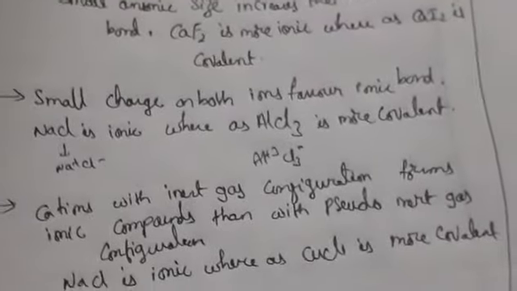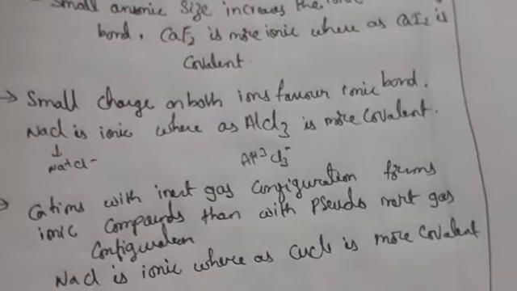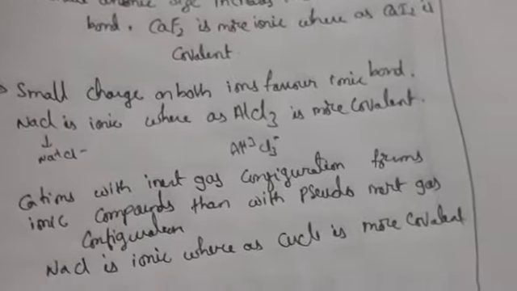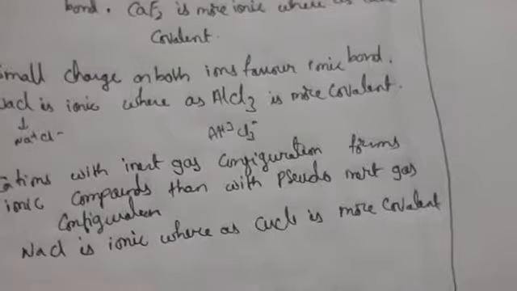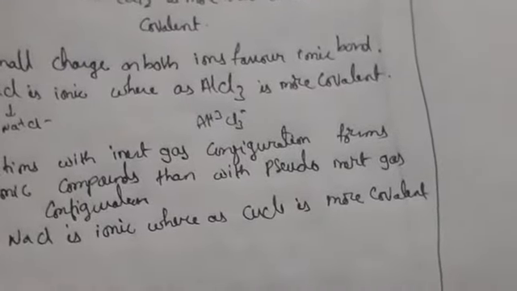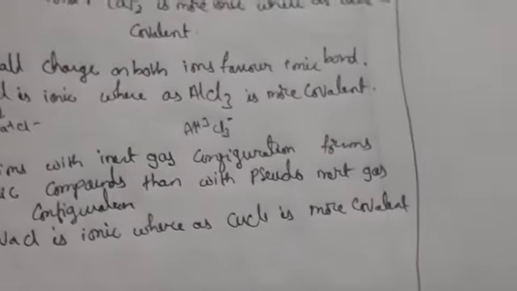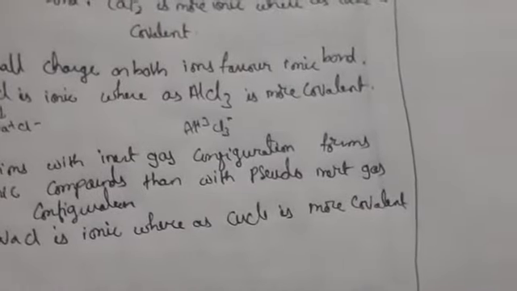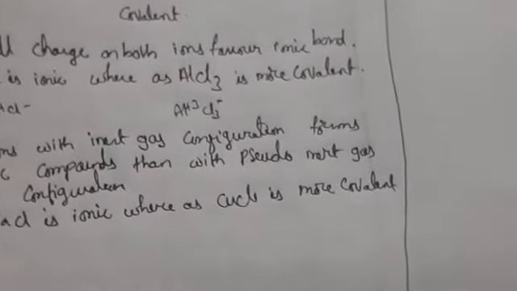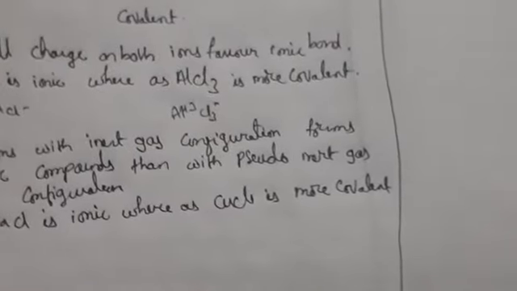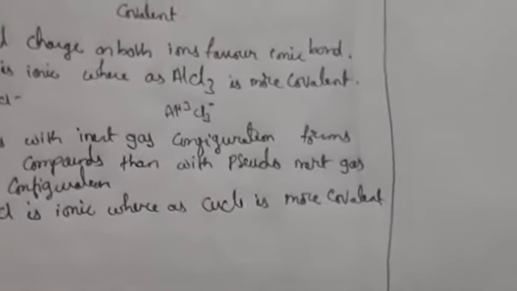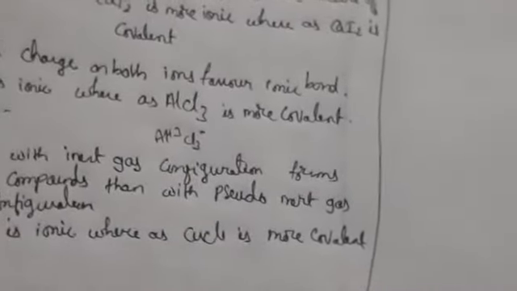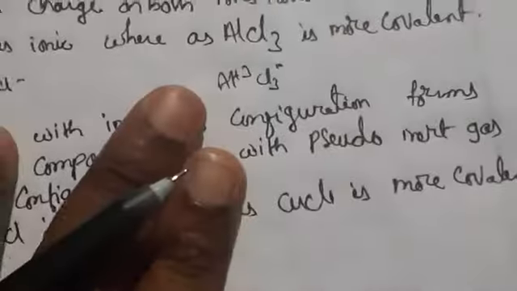And coming to here, small charge on both ions will give an ionic bond, and cations with inert gas configuration form ionic compounds rather than those with pseudo inert gas configuration. So here NaCl is ionic, which means it has inert gas configuration, compared to CuCl. CuCl will give 18 electron configuration. Why? Because it is more covalent and it is also a pseudo inert gas configuration. So this is about Fajans' rule.